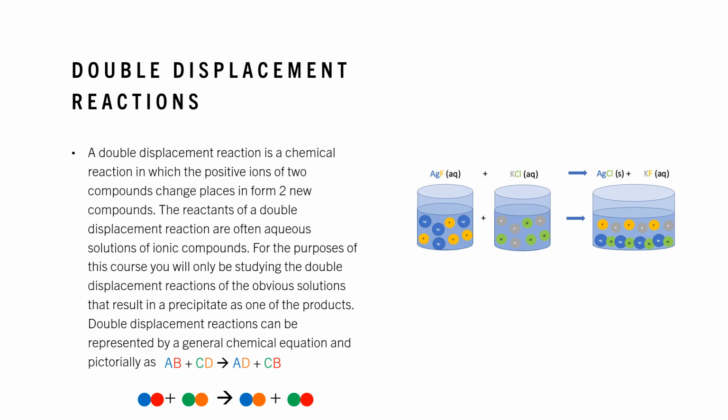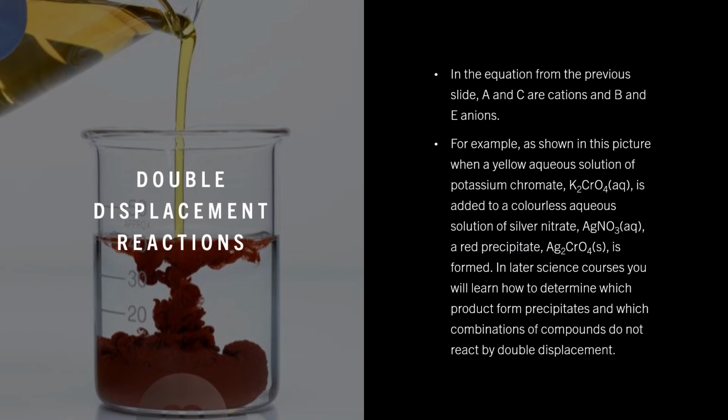Double displacement reactions can be represented by a general chemical equation or pictorial, given below. So AB plus CD produces AD plus CB. In the equation from the previous slide, A and C are cations and B and D are anions. For example, as shown in this picture,